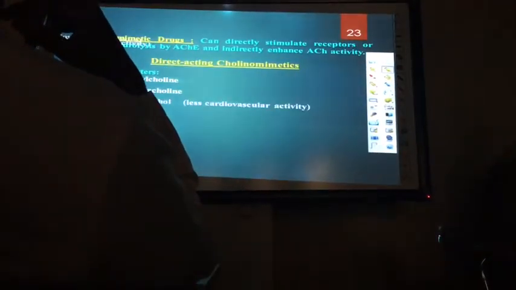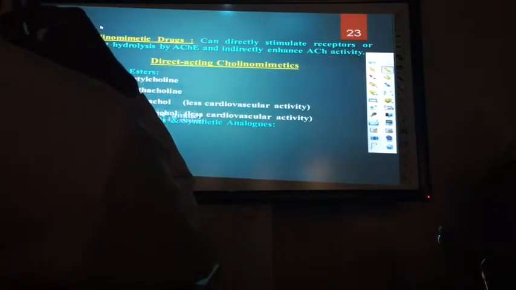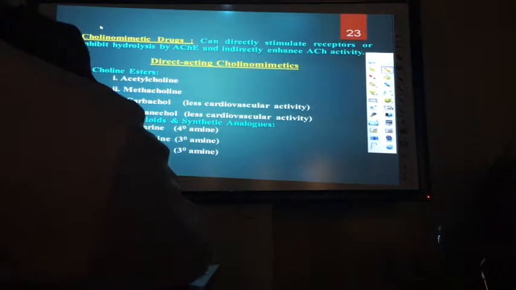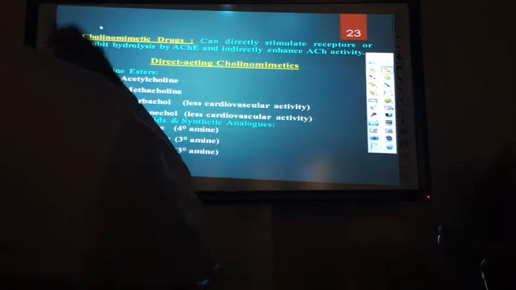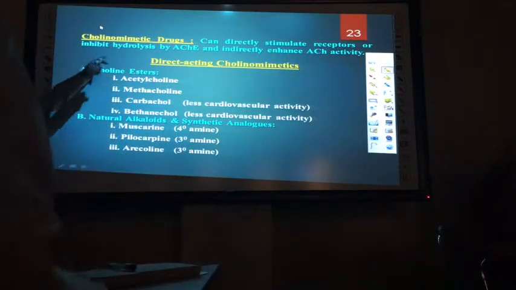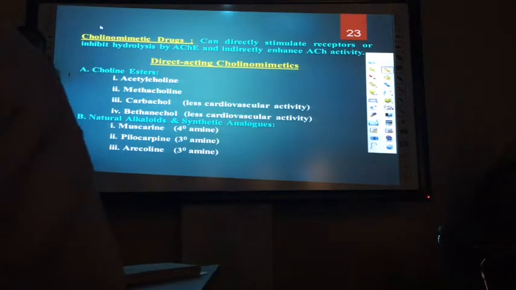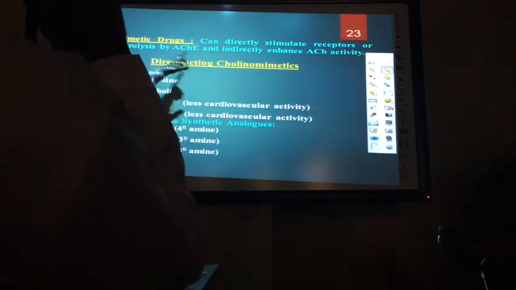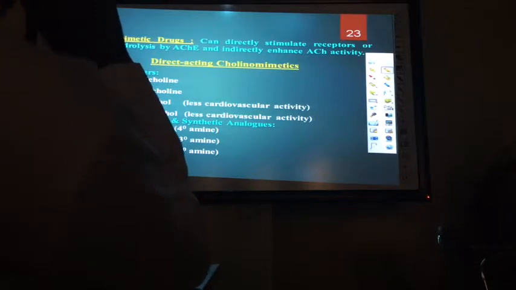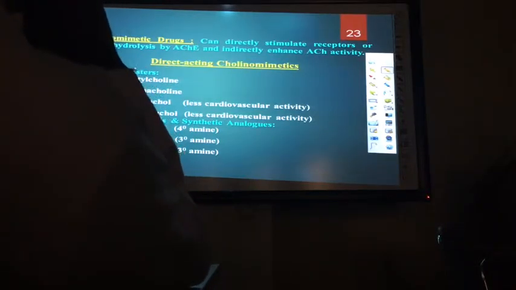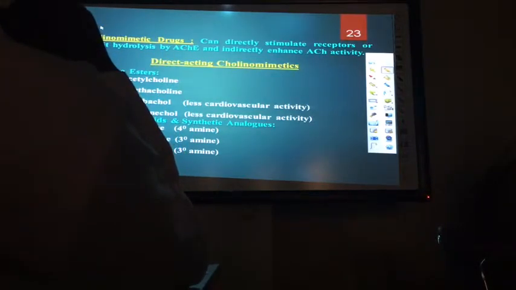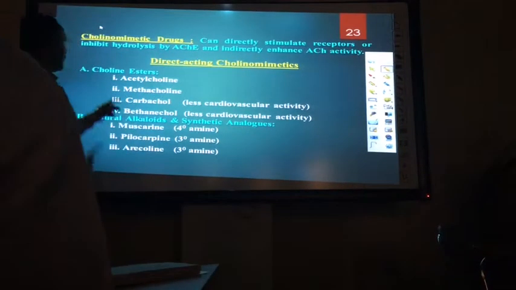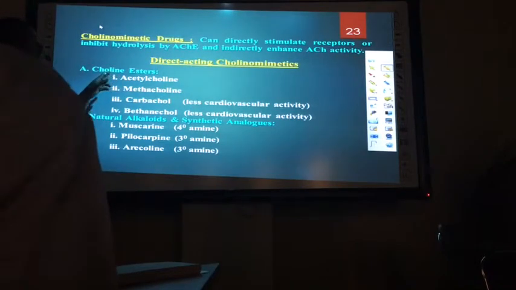Okay, this is finished now. Now we'll briefly see the classes of drugs, with an example, then we'll move on to adrenergic receptors. Cholinergic drugs. Now, these are the drugs apart from acetylcholine. They will directly stimulate the receptors of acetylcholine, or indirectly they will inhibit the metabolism of acetylcholine by inhibiting acetylcholinesterase. For example, direct acting drugs.